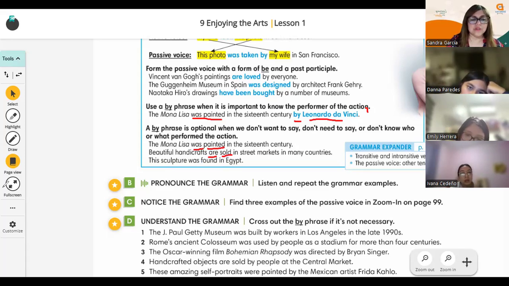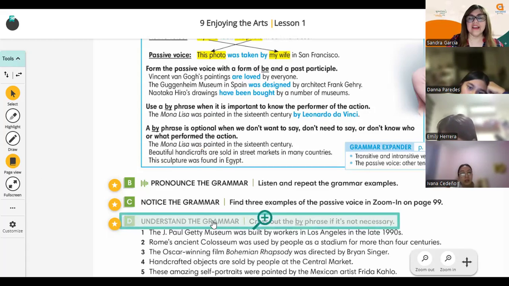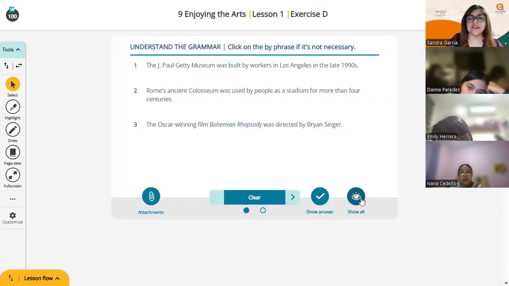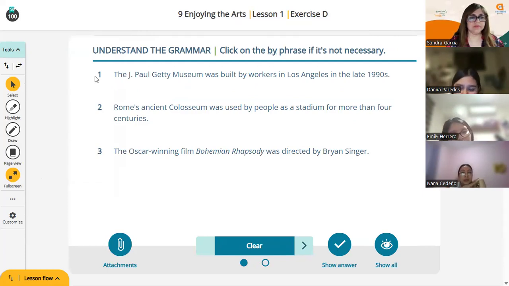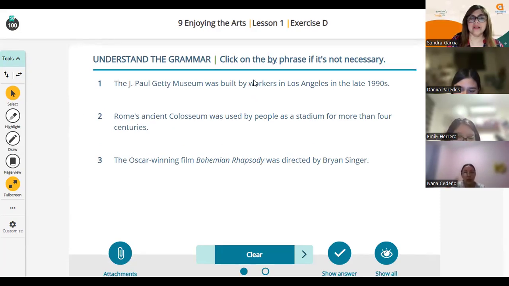So now we are going to take a look at this. The first part is that you have to tell me if the by phrase is not necessary. Could you read, please, Emily, number 1? The J. Paul Getty Museum was built by workers in Los Angeles in the late 1990s. Very good. So, is "by workers" important or not? Not important, right? Because you know it was built by workers.